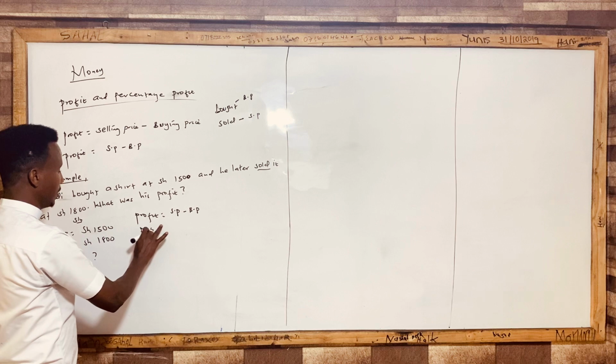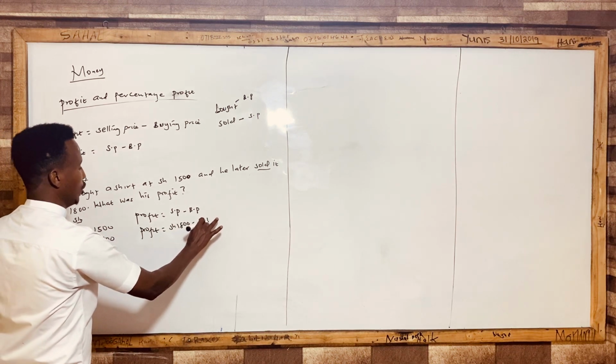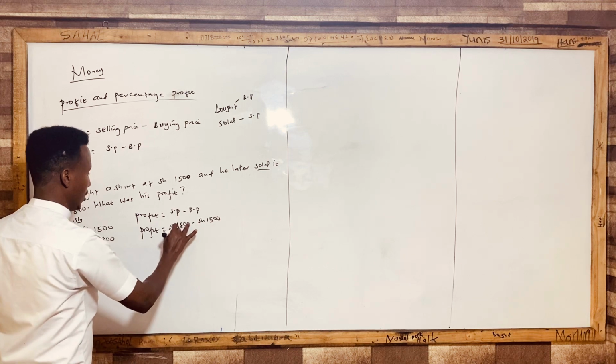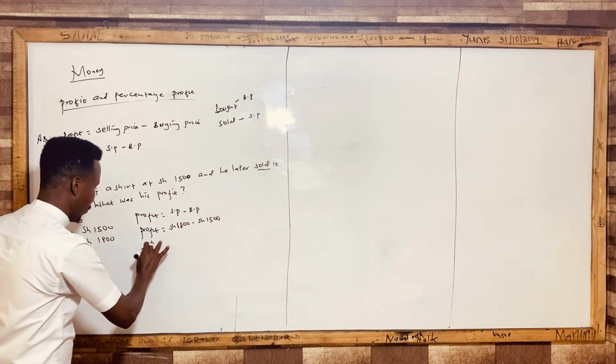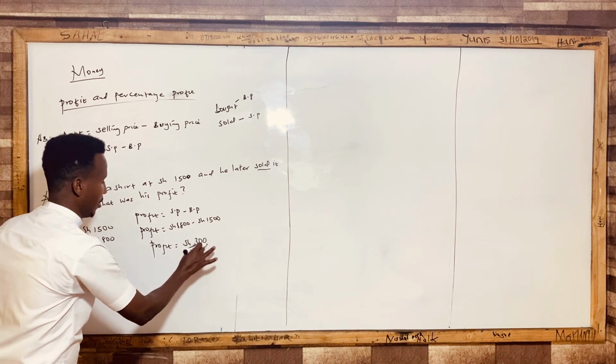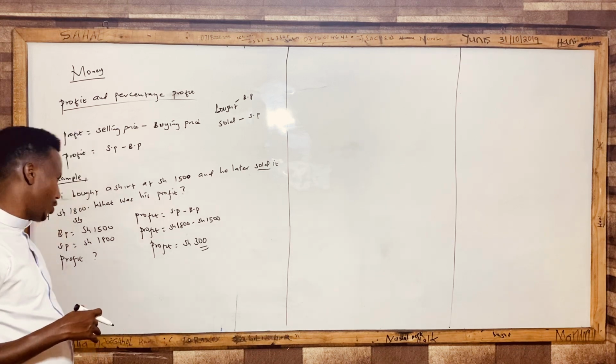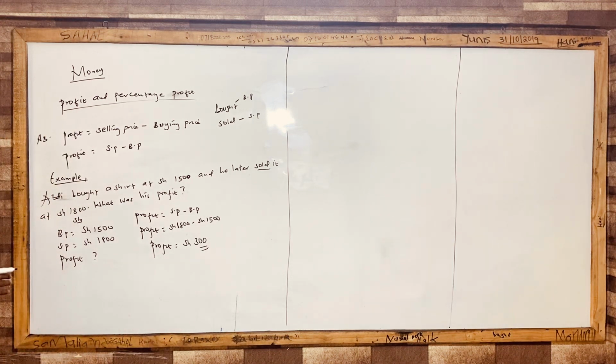So our profit in this situation will be 1,800 minus 1,500. Profit there is equal to 300. Just understand that. So sorry, this is the profit, okay?